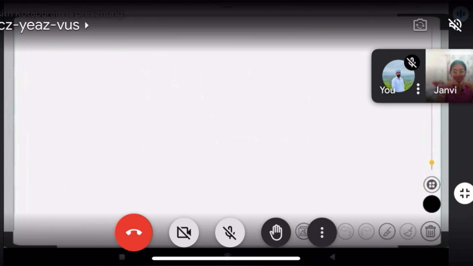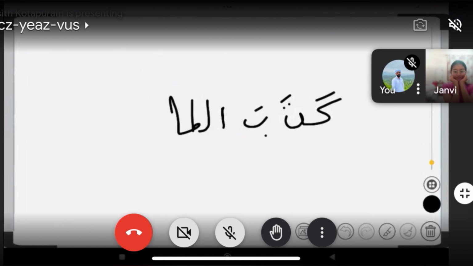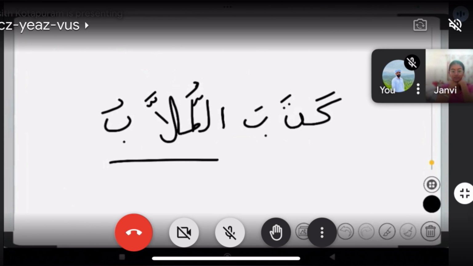You can't say كتب الطلاب. كتب الطلاب means the students wrote. Here, is طلاب singular or plural? Plural. So you don't start this sentence with katabu because tullabu is plural. That's why the verb also should be plural.